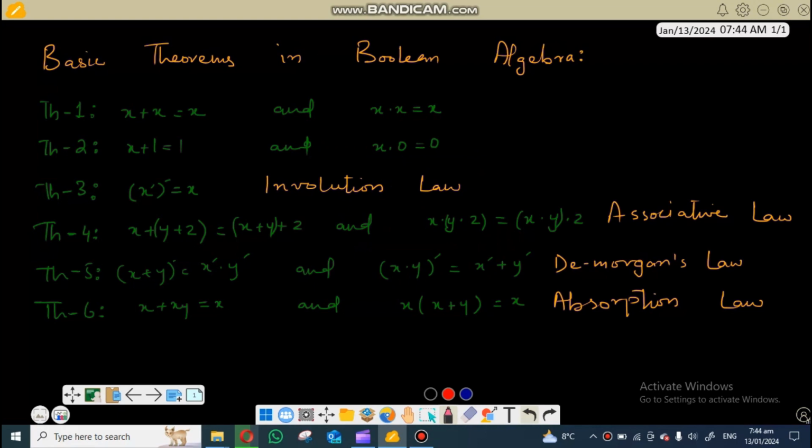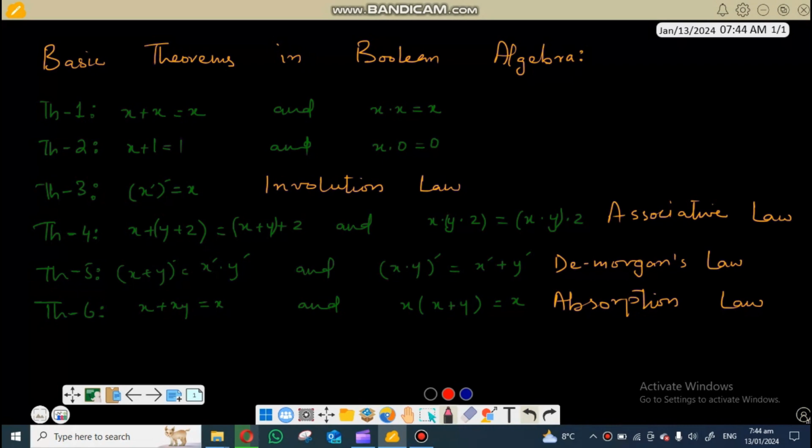Hello there. In this class we are going to be discussing some basic theorems in Boolean algebra. Again, these theorems are also proposed by the E.V. Huntington guy that we have been mentioning from the previous 3 classes. So he proposed 6 theorems which I have taken from the book of Mano that I have mentioned in the description. So in that book you will find 6 theorems apart from the 6 laws that we have already discussed.